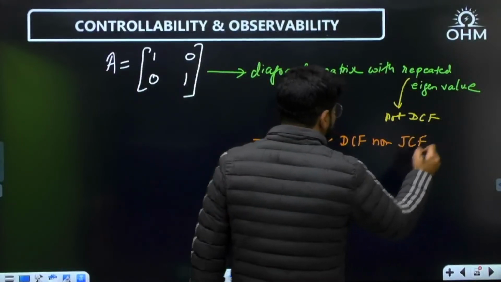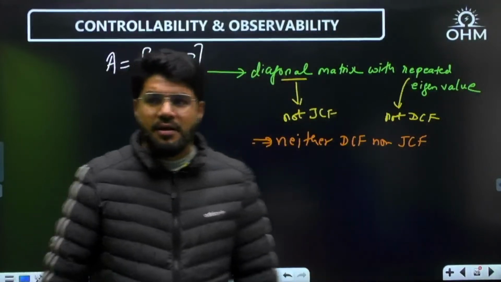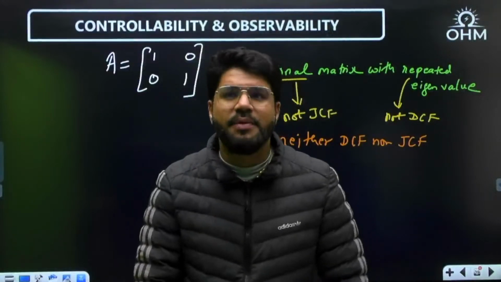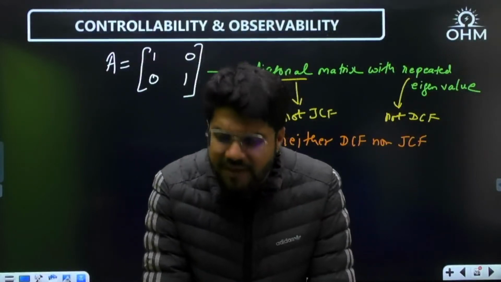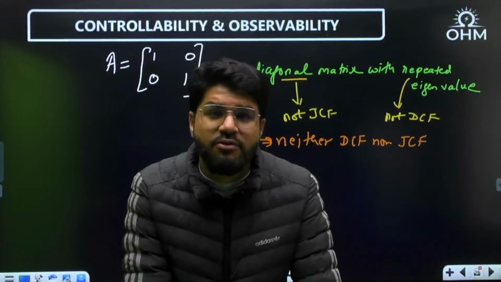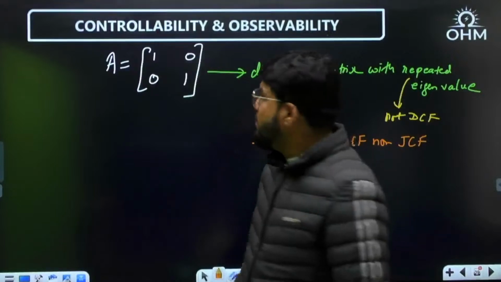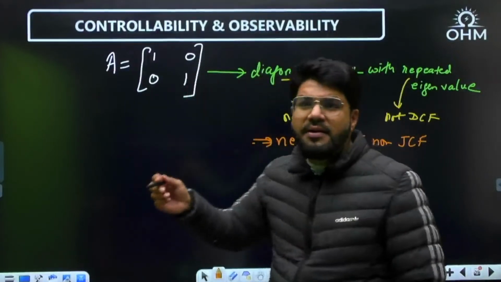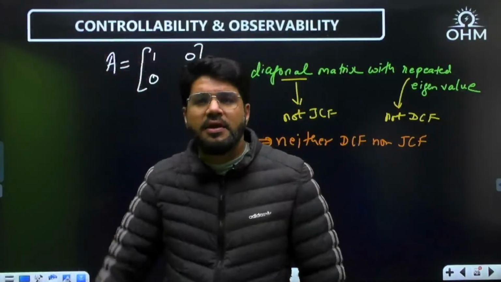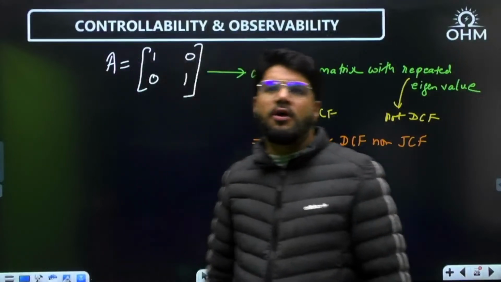Tricks handled with care are only beneficial for you. And very clearly, whenever I took the DCF and JCF, I was clearly telling you what is DCF, what is JCF, how to identify. Many students I have seen, okay, it is a diagonal matrix and diagonal means DCF, apply the Gilbert's test and you will get a wrong answer.